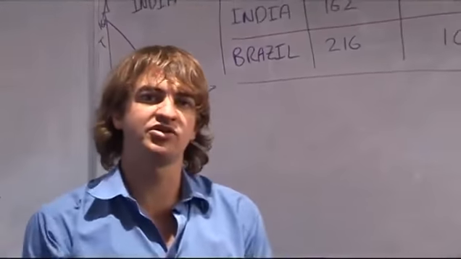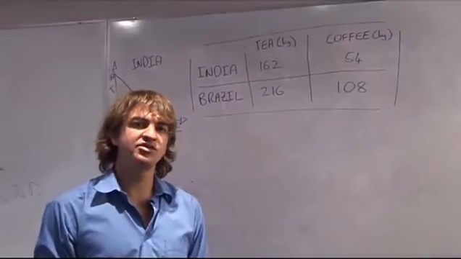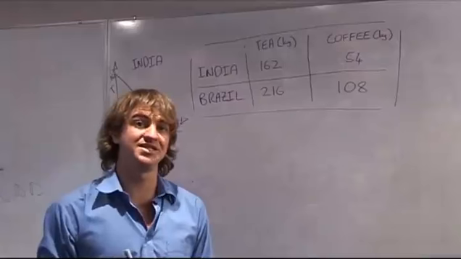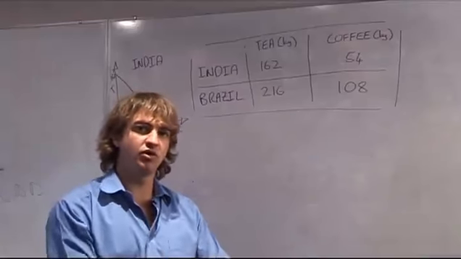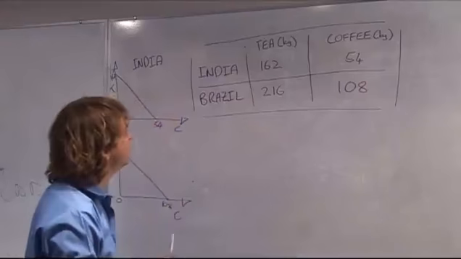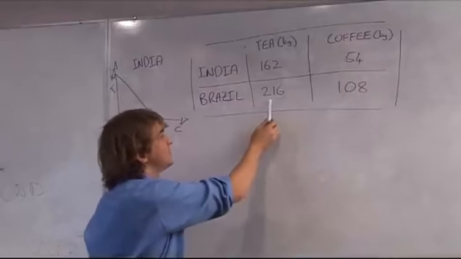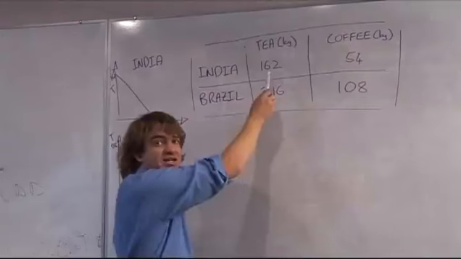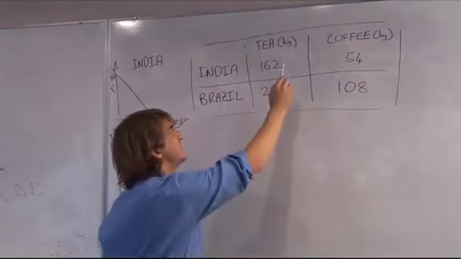Now let's have a look and try and understand comparative advantage and specialization. Firstly, which country has an absolute advantage in tea production? By absolute advantage, you're just seeing whether using all those resources, you can produce more tea than the other country. So who has an absolute advantage in tea production? Brazil has an absolute advantage since they can produce more tea than India. And that's all absolute advantage refers to, just because they can produce more tea than India.